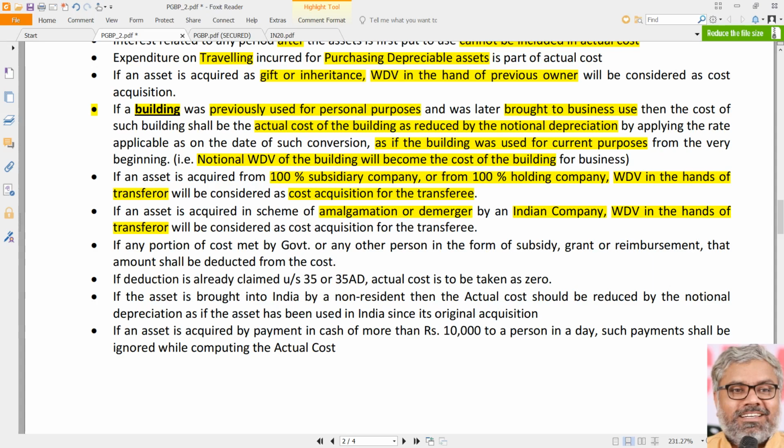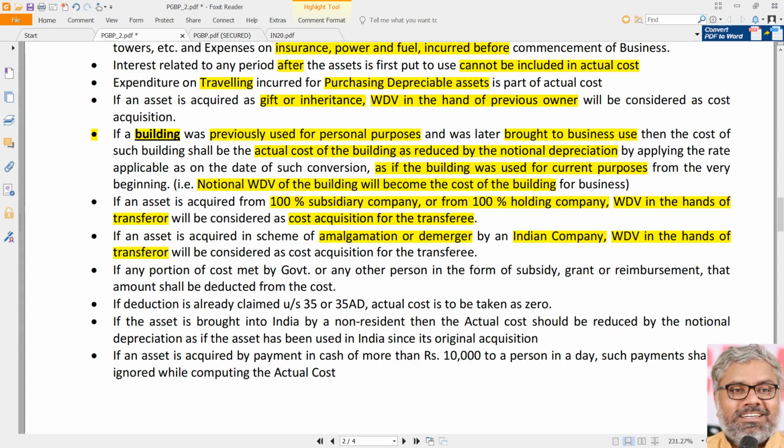In that case, the provision is very clear. Notional WDV shall become the cost of the building. That's a very important point. And why I said very important is not just for calculation purposes. Anyway, bits will be there. MCQs can be asked from this. It is also very important because this provision is applicable only for building.